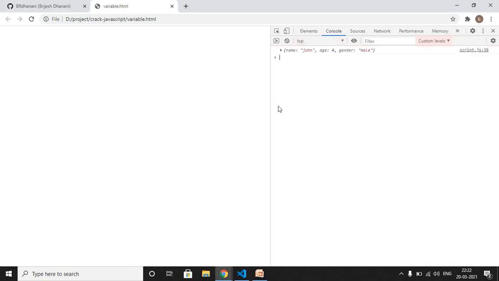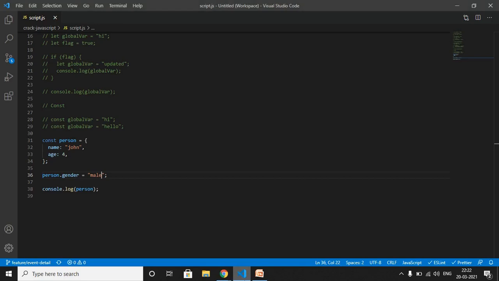Yes, you can see that this will add one property named gender in the person object with the value male without returning any errors. So as I said, we cannot directly update the object declared using const, but we can mutate that object. We can add properties in that particular object.